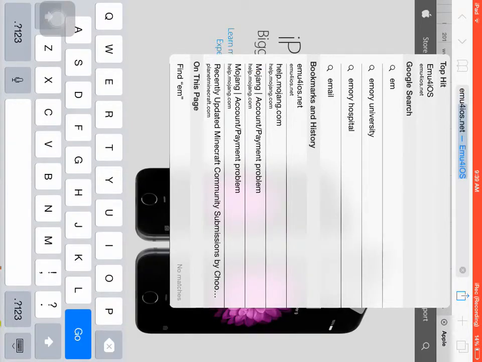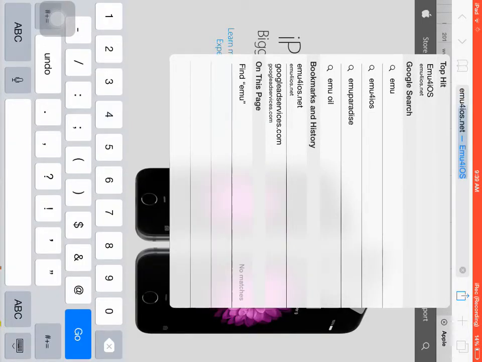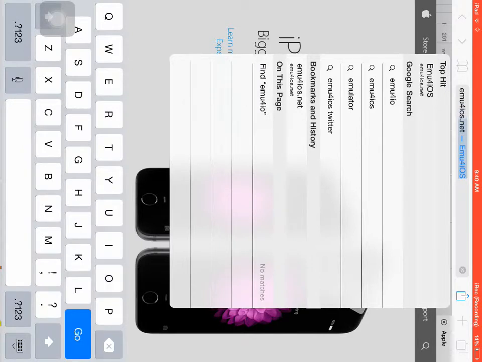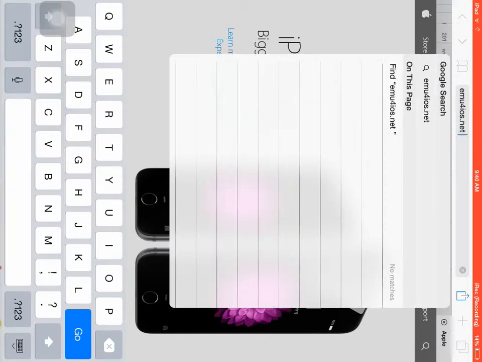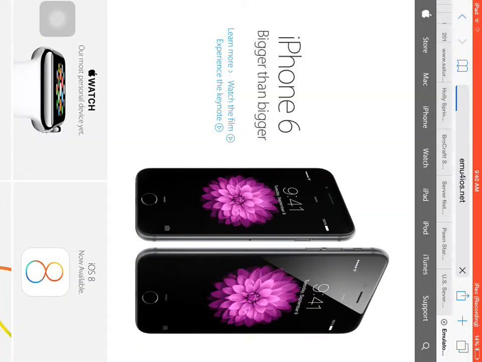You just go to EMU for iOS.net. I'll leave that in the description.